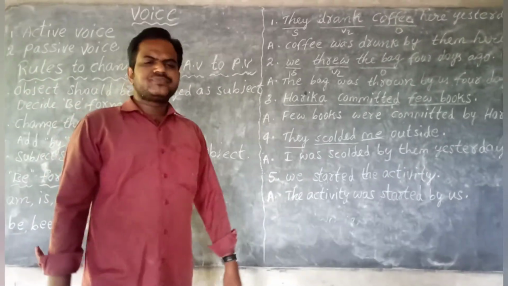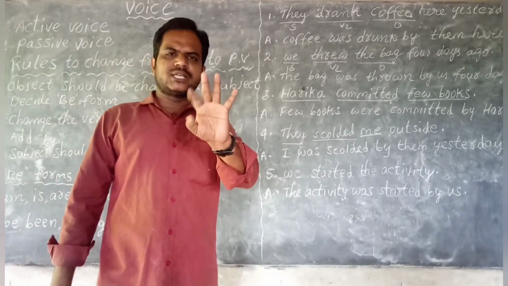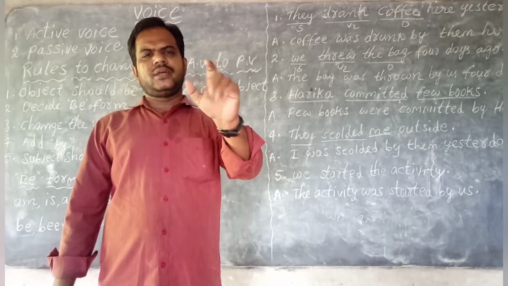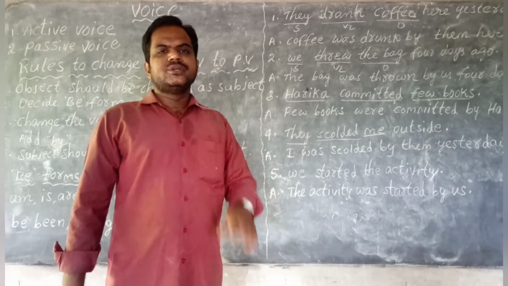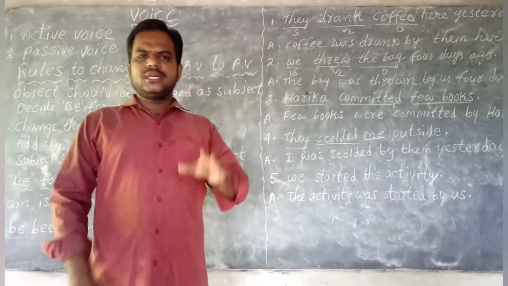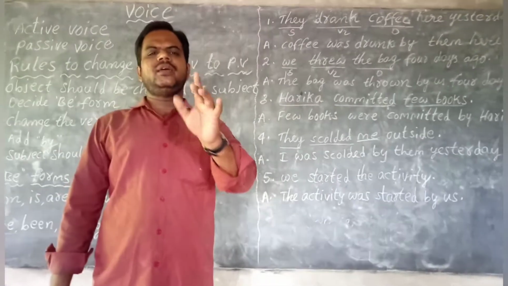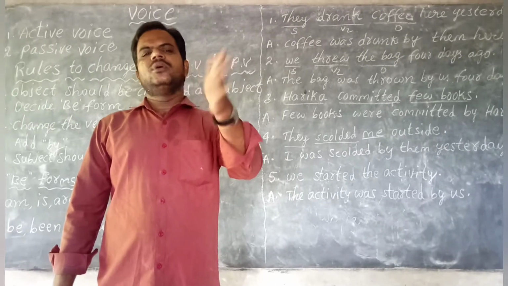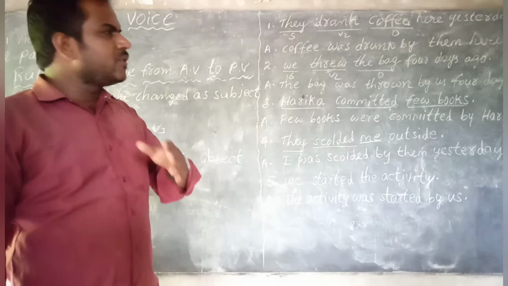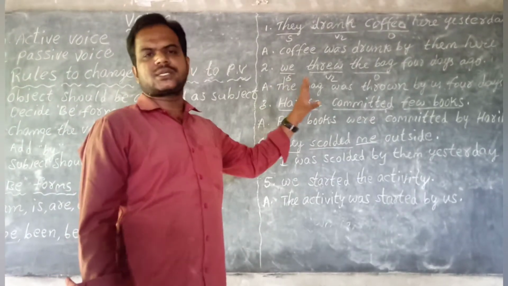So children, B forms I explained to you. B forms are 8. Am, is, are, was, were, these 5, and be, been, being, these 3. 5 plus 3, 8, children. So these 8 are called B forms. Among these 8, am, is, are belong to the present tense category and was, were belong to the past tense category. In the previous class I explained present tense. Today I shall explain past tense, children.